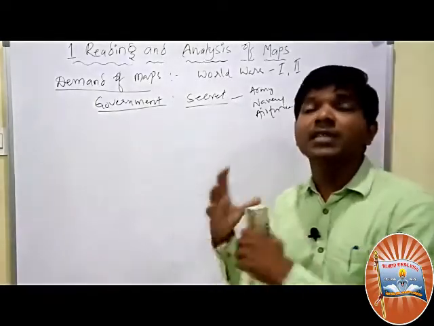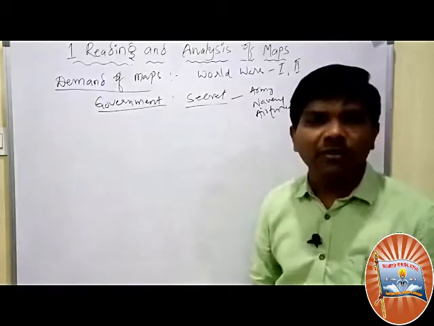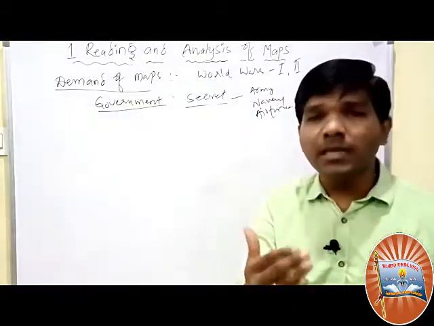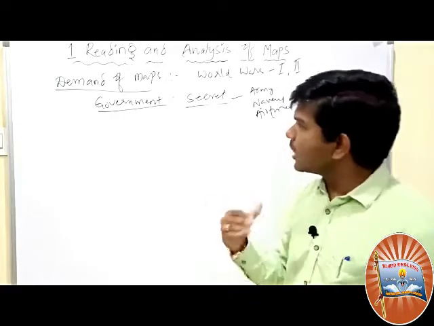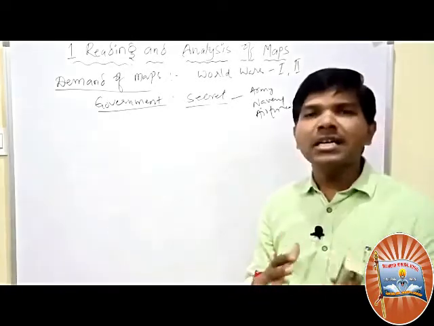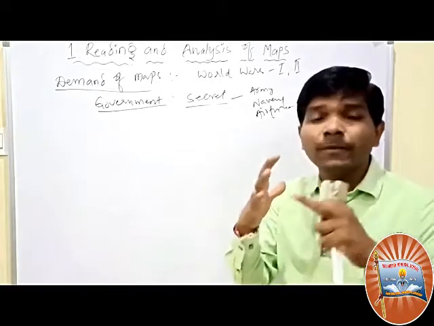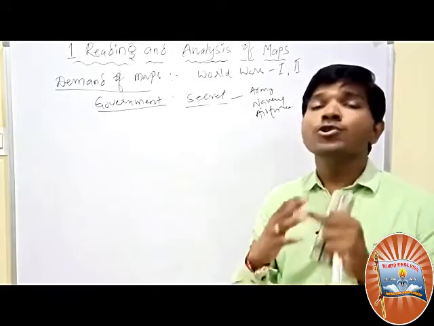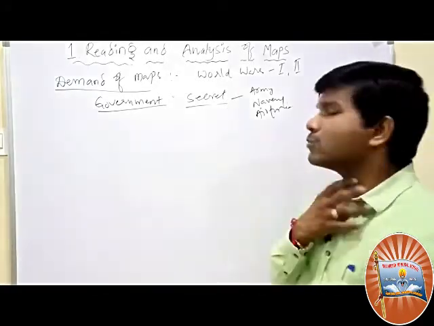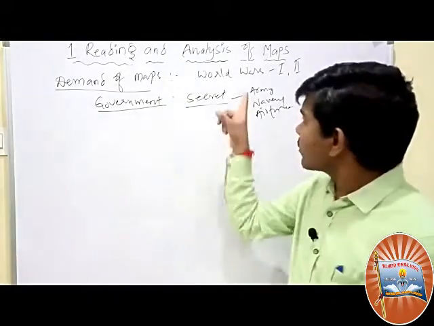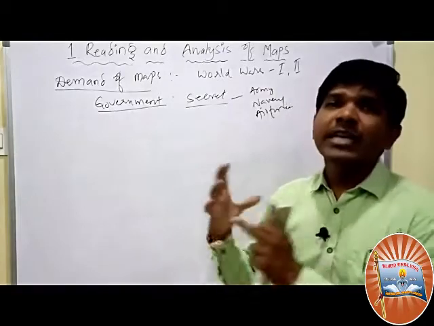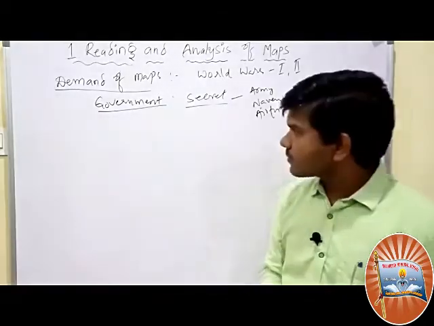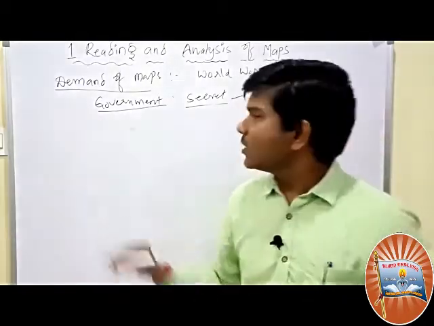Certain maps will be very secret. They cannot be shown to each and everyone, because that may be a threat to India. That may be a threat to our unity and integrity. So certain maps are completely secret, under the government. These maps will not be disclosed to anyone. They will be given only to the army, navy, air force, or certain officials who are working for the safety of our country.